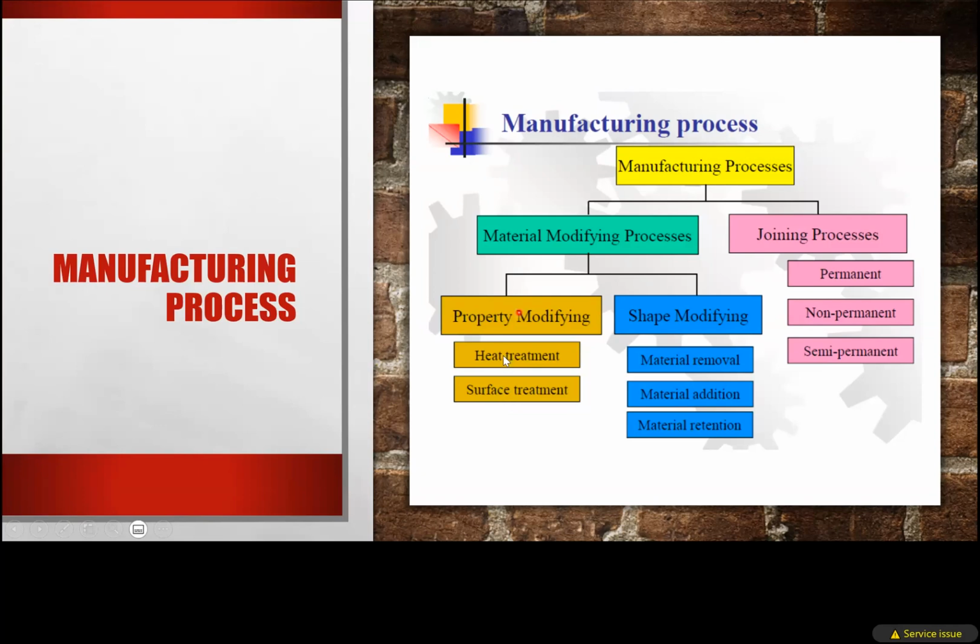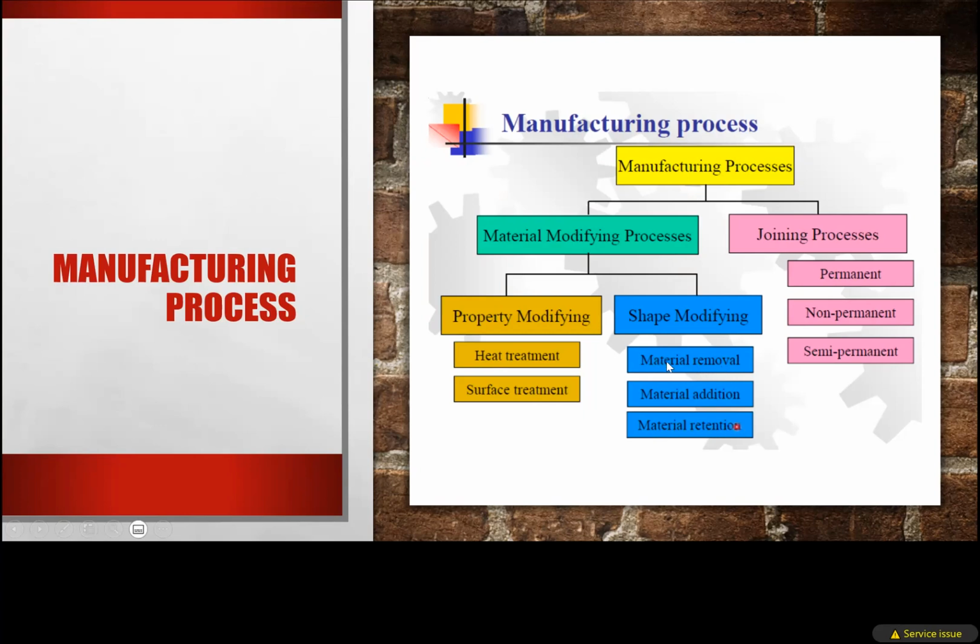If you read heat treatment in your last semester, then you can understand how the property will be modified during the heat treatment process, then the surface treatments. Then shape modifying, another modifying process in metals, has three categories generally. As I have told you, the material removal process, material addition process, and material retention process. Material retention means constant volume process.